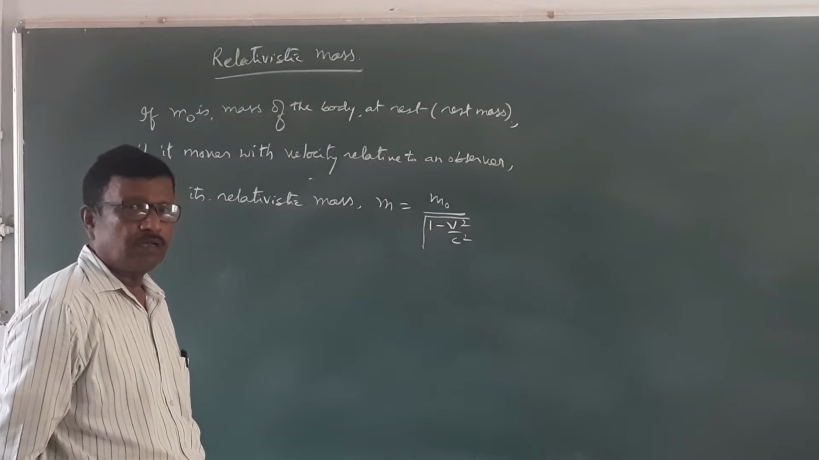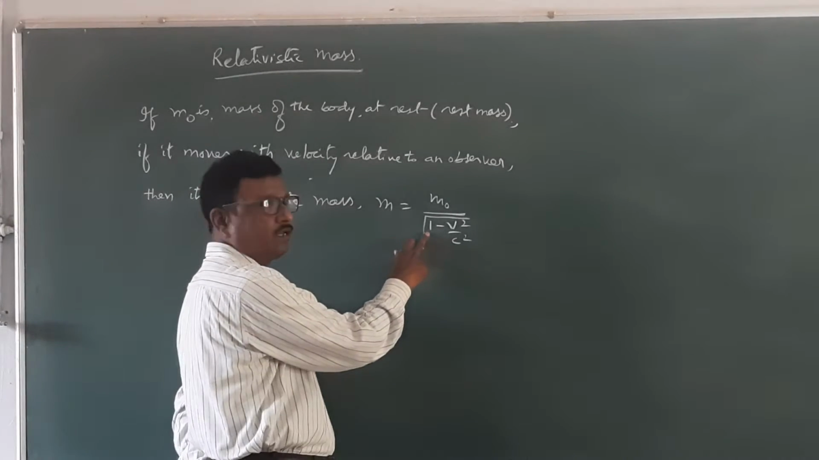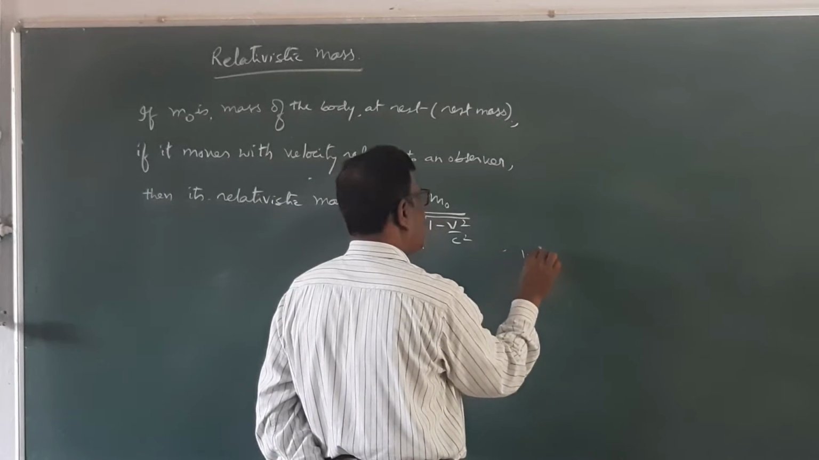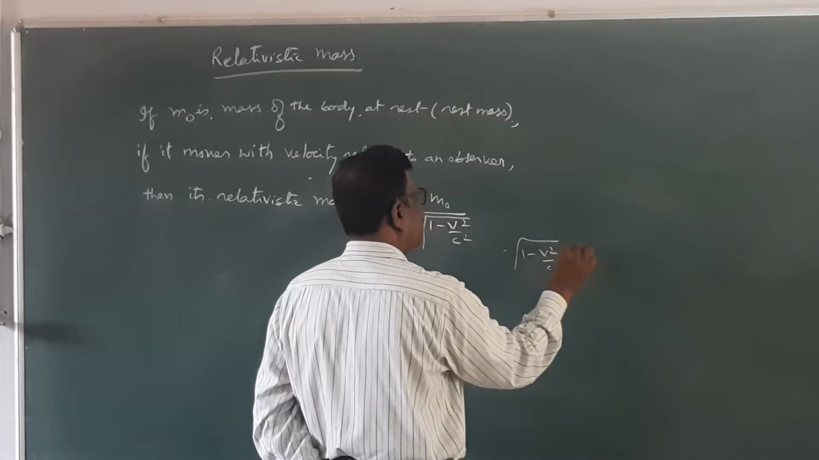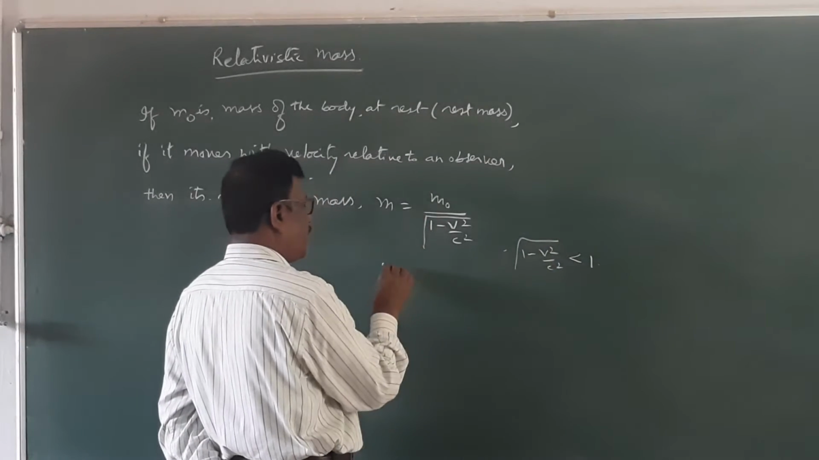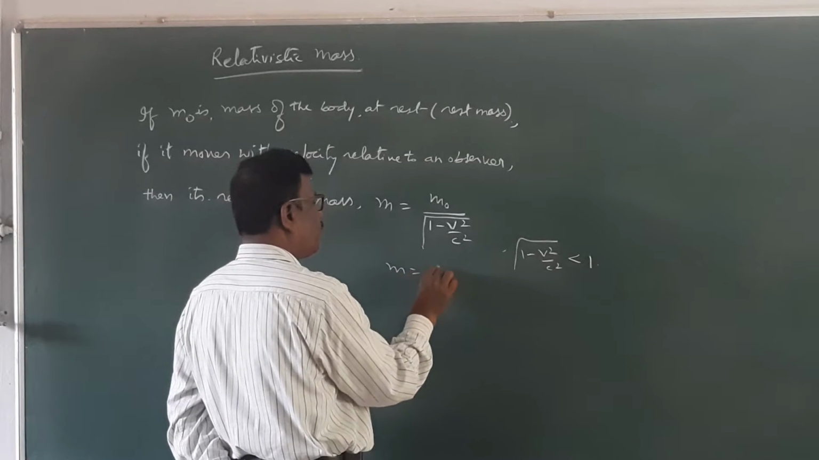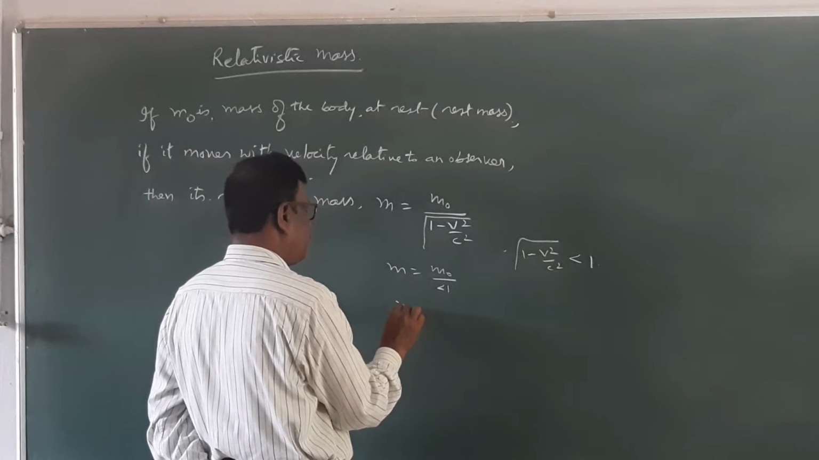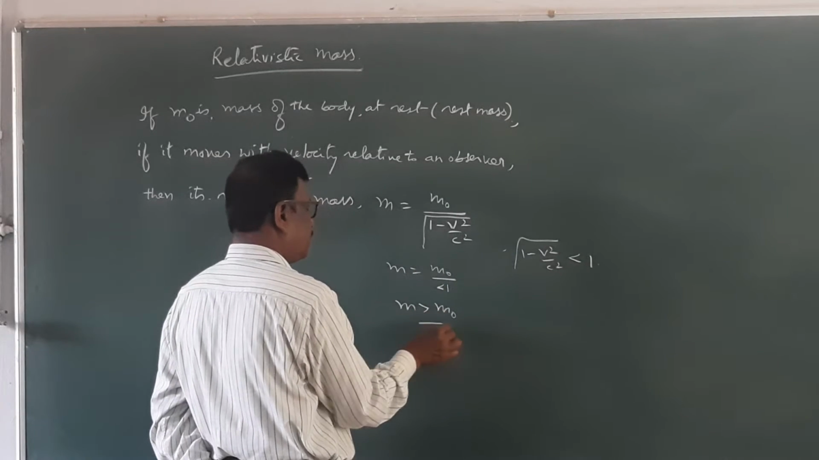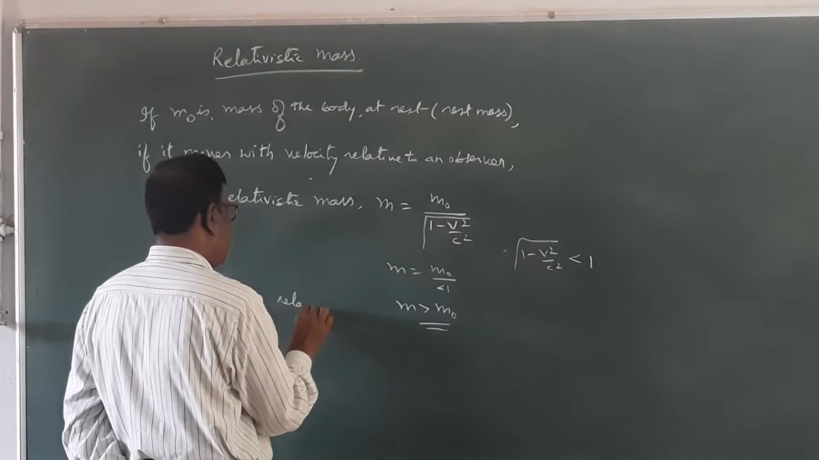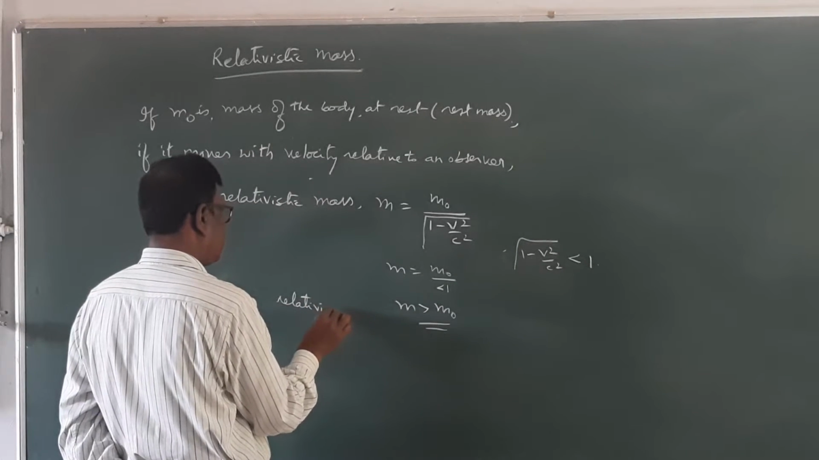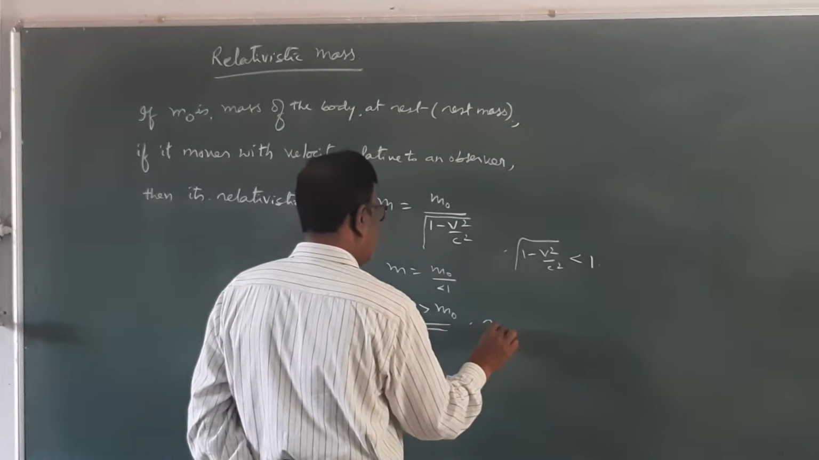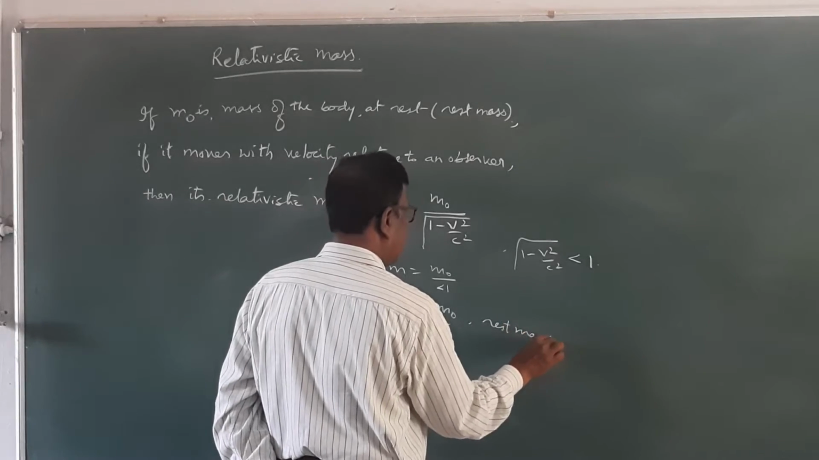So obviously, the square root of 1 minus v square by c square is less than 1. Therefore, m is equal to m0 divided by something which is less than 1. Therefore, m is greater than m0. Therefore, relativistic mass is always greater than the rest mass of the object.